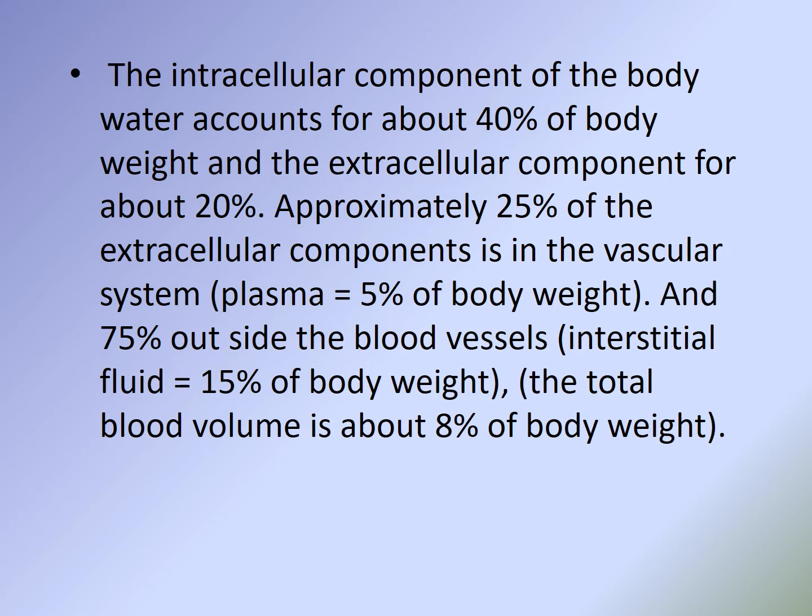That's equal to 5% of the body weight, and 75% outside the blood vessel, interstitial fluid, which is equal to 15% of the body weight. The total blood volume is about 8% of the body weight.